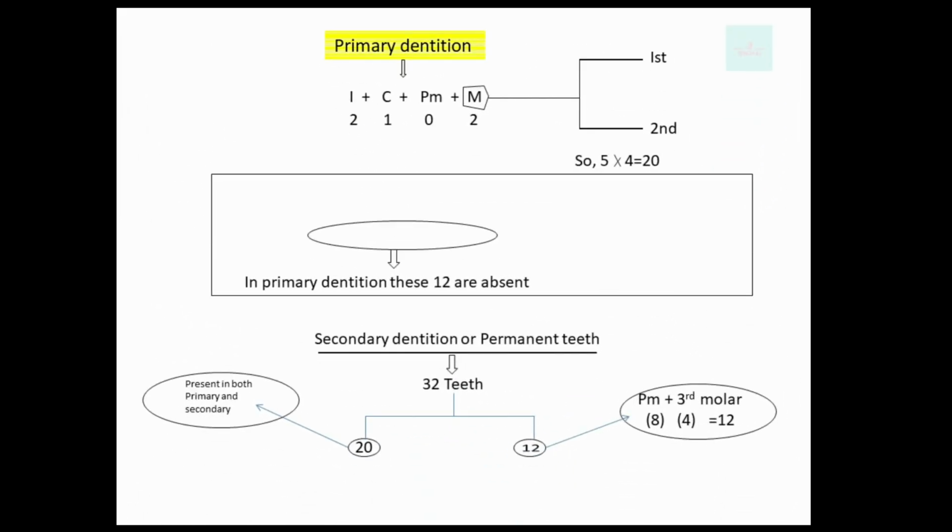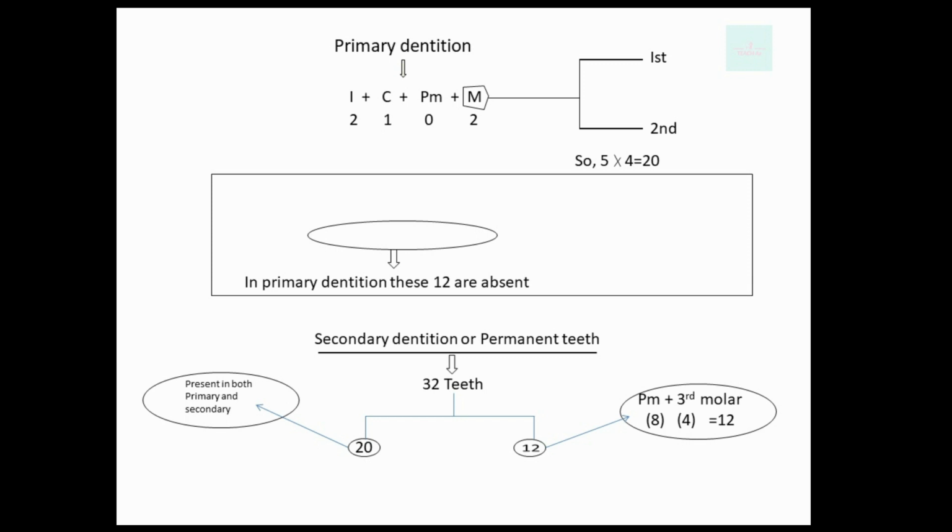Now, what is primary dentition? It is our milk teeth or first teeth that are incisor, canine, molar but only 2 molars, first and second molar. The third molar will appear in secondary dentition or adult teeth. Here you can see the premolar teeth is absent in milk teeth. There is no premolar teeth because it will also appear in secondary dentition. So incisor is equal to 2, canine is equal to 1, premolar is 0 and molar only 2. So total is equal to 5 teeth.